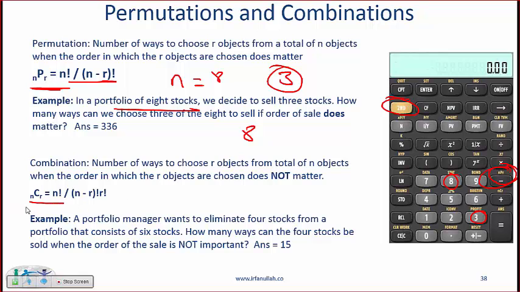With combinations, the order does not matter. So if you are doing a 6C4, then you do a 6, second, and nCr is right here, and then 4. So use your calculator.